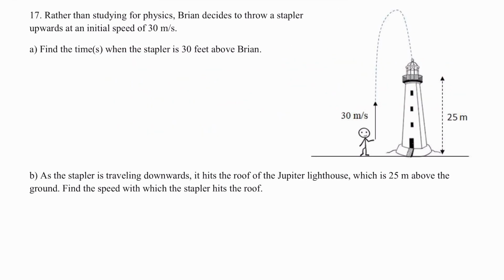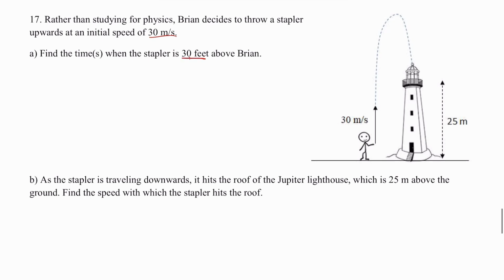Number 17 reads, rather than studying for physics, Brian decides to throw a stapler upwards at an initial speed of 30 meters per second. Part A asks, find the time or times when the stapler is 30 feet above Brian. It might be easy to confuse, oh, the rate is 30 meters per second, so in 1 second it's going to travel 30 meters. But you need to be careful and read that this is asking for 30 feet.